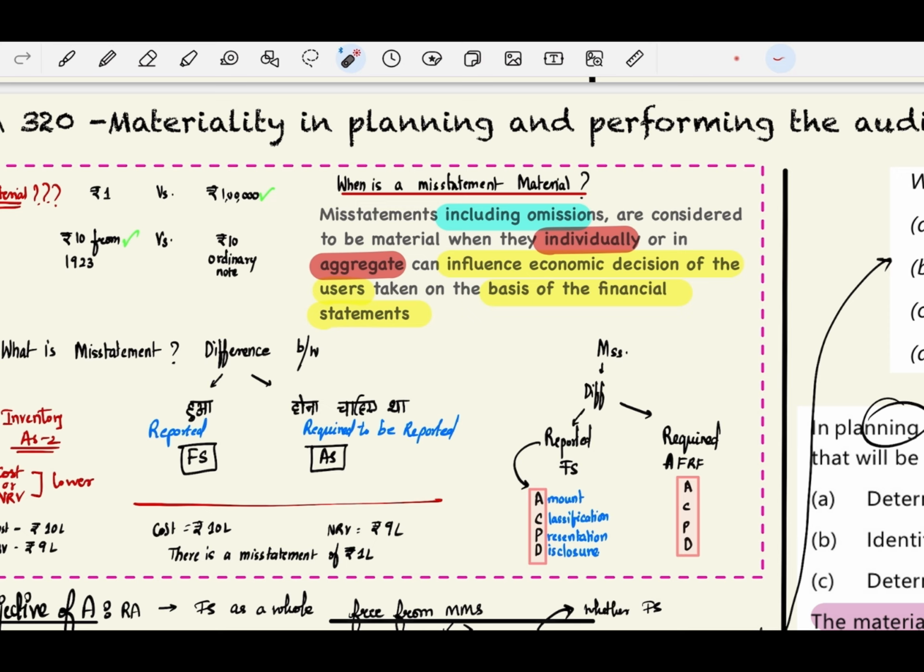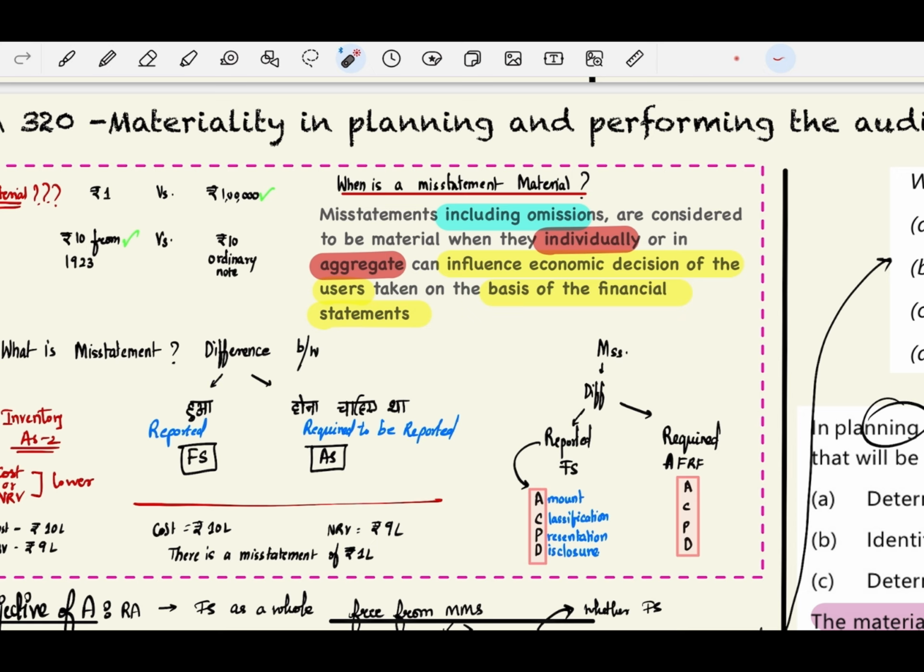For example, you have 1 rupee from today and 1 lakh from today. Which of these is material? 1 lakh is obviously material because the value is more. Now, if you have 10 rupees from 1923 and an ordinary 10 rupee note today, which of these is material? The 10 rupees from 1923 is considered material because you cannot find more of them today.